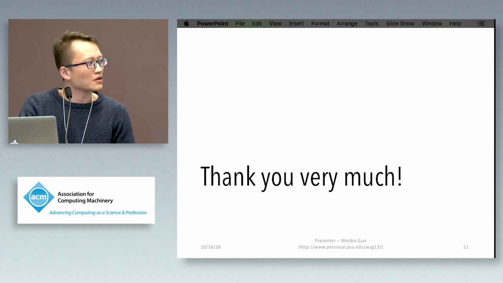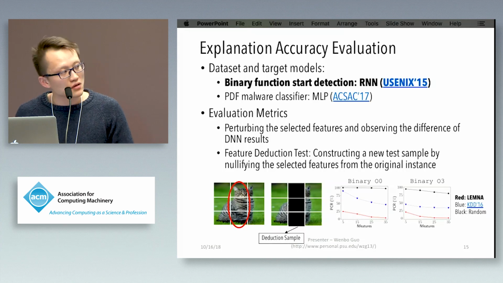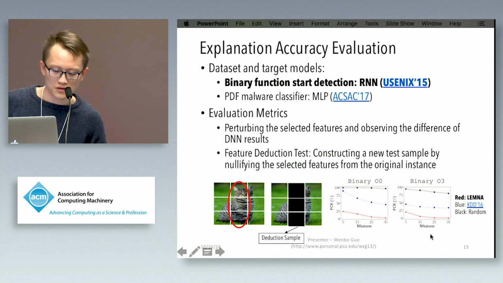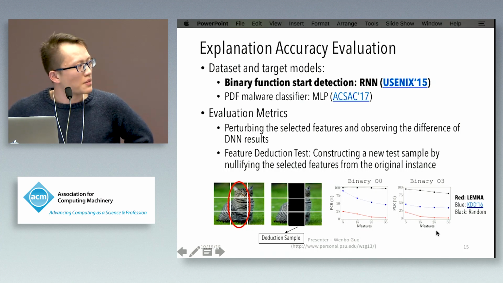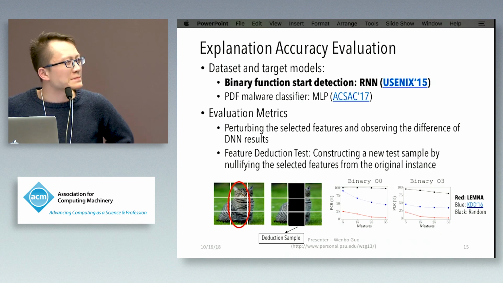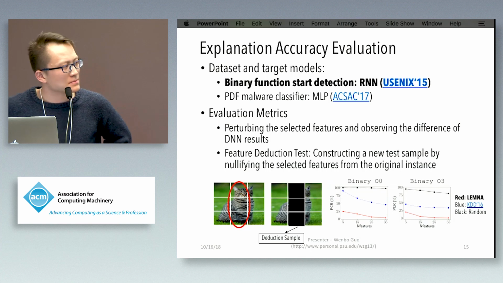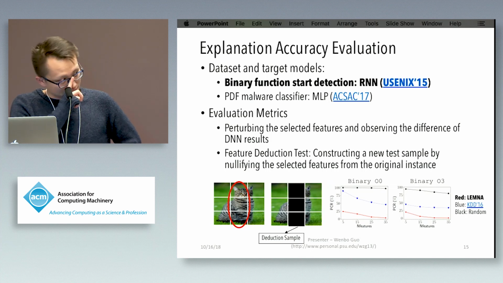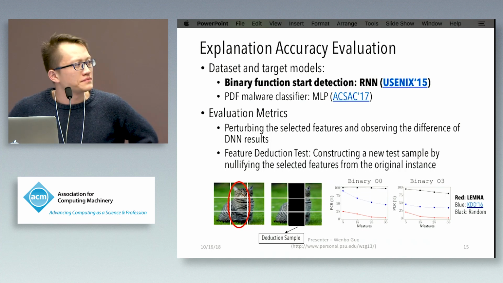But I have one. Can you go back to the slide where you compare the results and the explanation? So you were comparing LEMNA with other methods. If I understand correctly, the idea here is to remove some of the pixels from the image and see if you remove the most meaningful ones for the classifier, right?